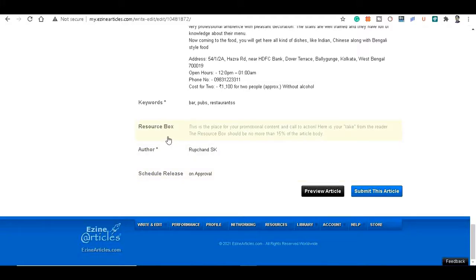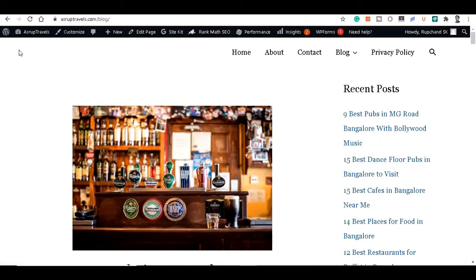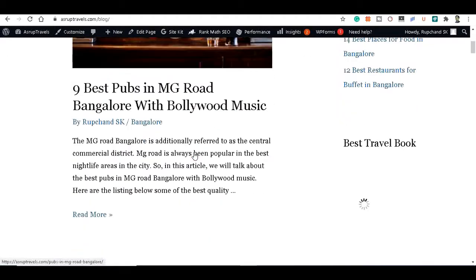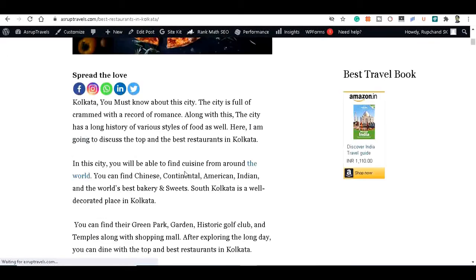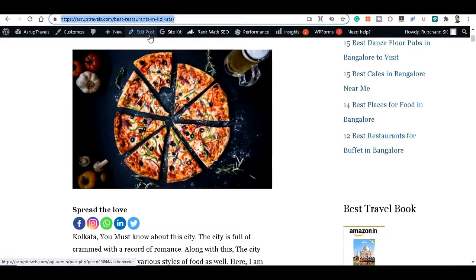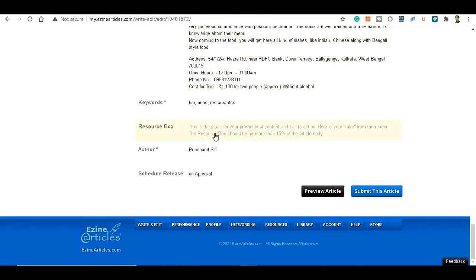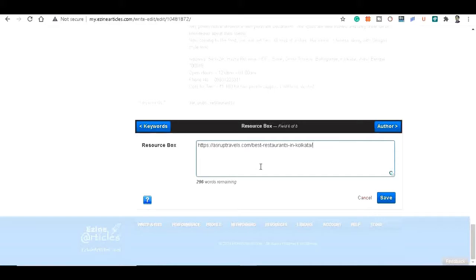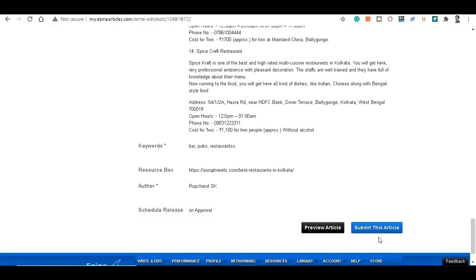And in this resources box, here you have to provide your original article links, which you have already written on your website. So my website is ashruptravels.com, and friends, this is my original article and I have to provide these links to that resources box. So let's go to the design article and click the resources box and paste it here and click the save button, and after that you have to click submit this article.